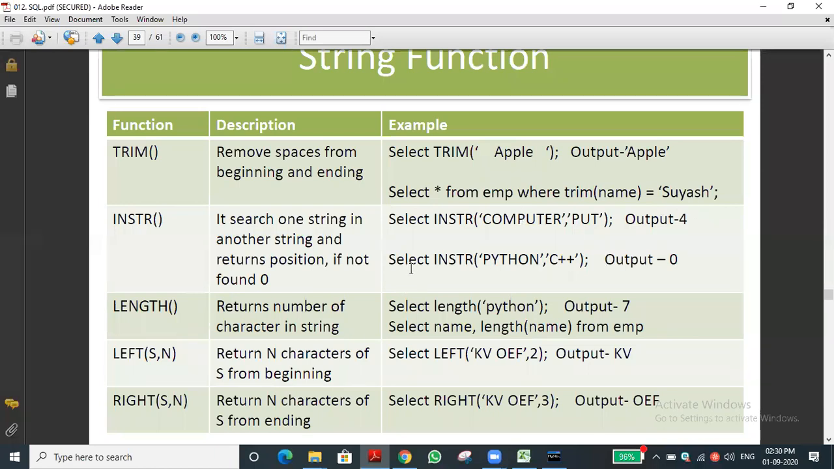Next example, select INSTR: Python is a string, C++ is a substring. Whether C++ is there in Python? No, sir. If not found, it will return 0. But in the find function, if the given substring is not found in the string, it will return -1.